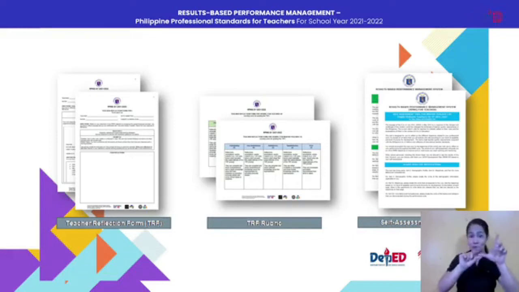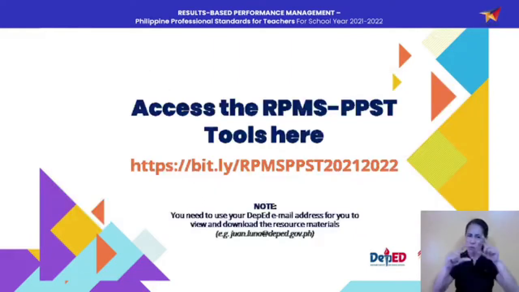Again, on your screen, you have the Google Drive link wherein you can download all references and supplementary materials that you need for our RPMS implementation. We remind everyone to please double check the email that you are using when you access the Google Drive. Make sure that you are using your official DepEd email address so that you can view or download the resource materials.